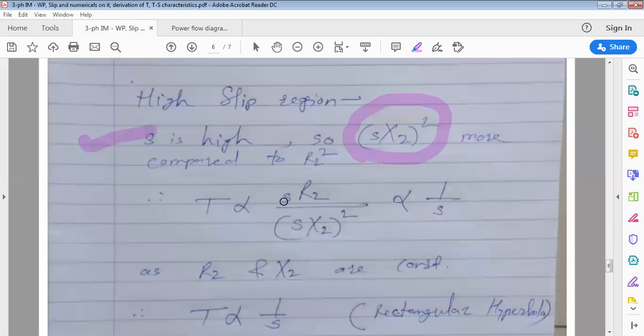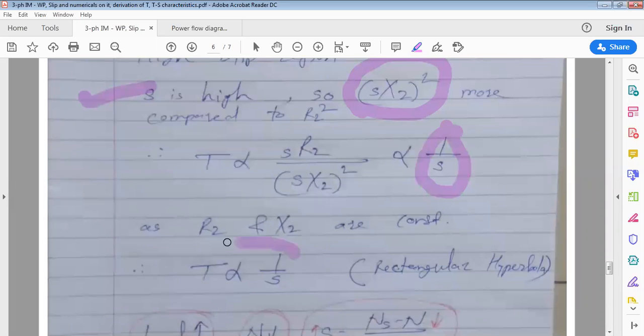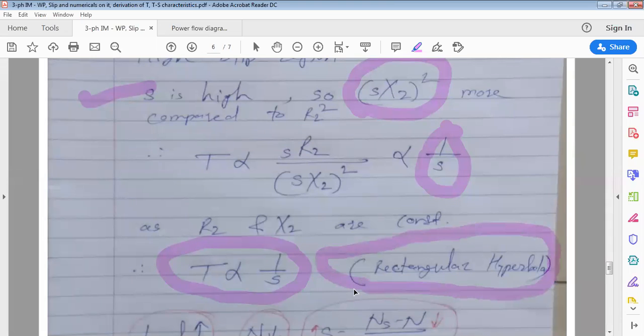So here S and S square, the S will cancel. You will get 1 by S into R2 by X2 square. Again, R2 and X2 are constant, so neglected. So what relationship are we getting in the high slip region? Torque is inversely proportional to slip. That behavior is a rectangular hyperbola.